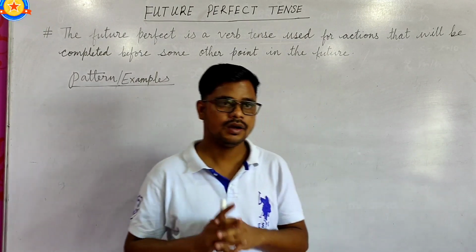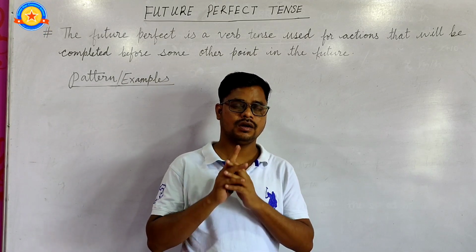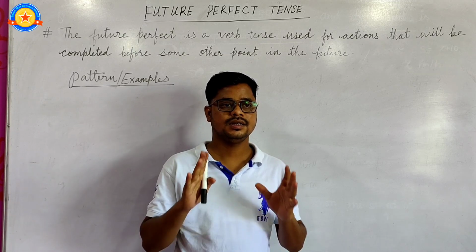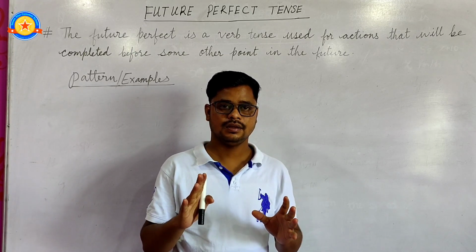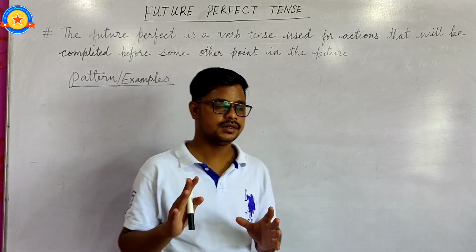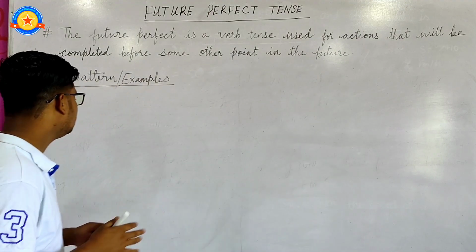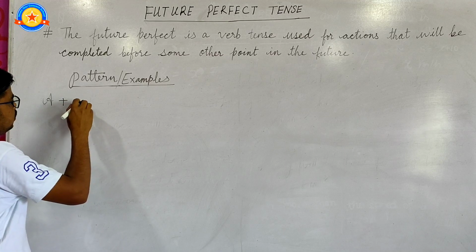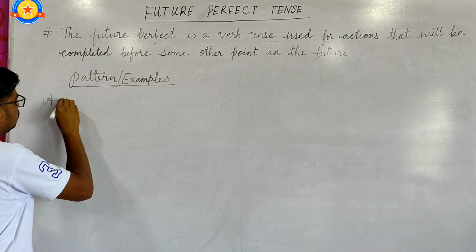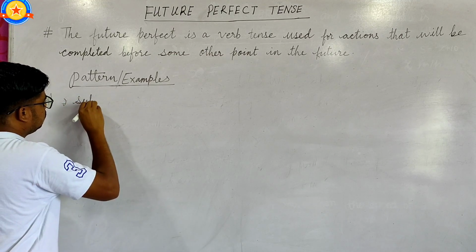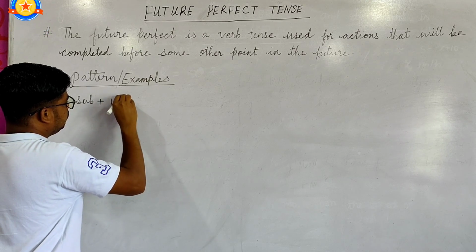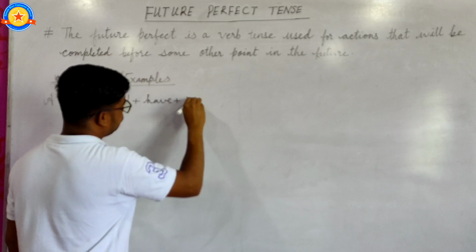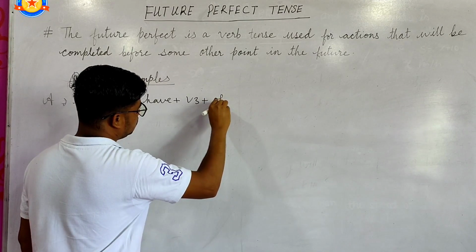Now I will tell you how to form affirmative, negative, and interrogative sentences in future perfect tense. To form an affirmative sentence, the pattern is: subject plus will plus have plus verb third form plus object.